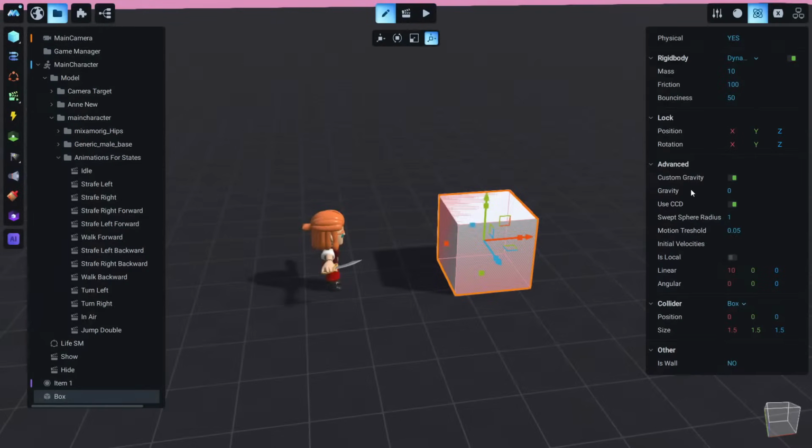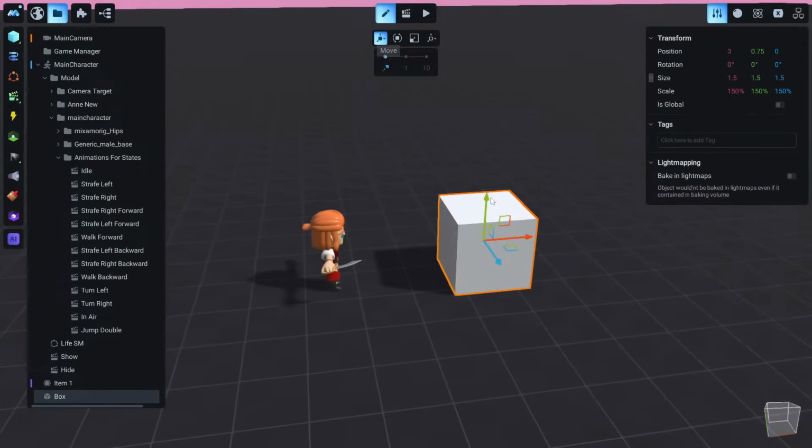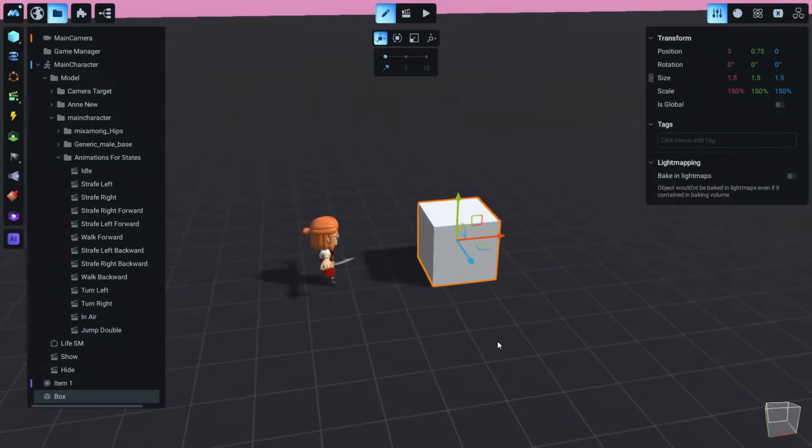This is pretty much the most important settings about the physics. Let me set this back to kinematic for now.